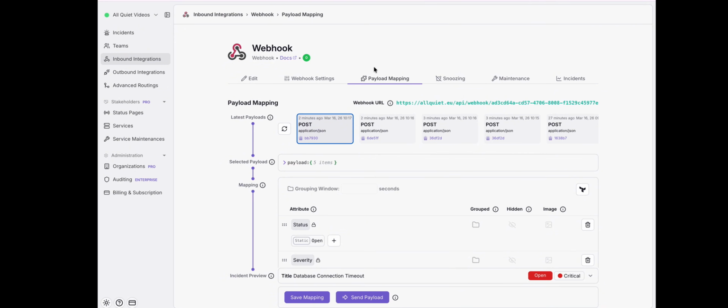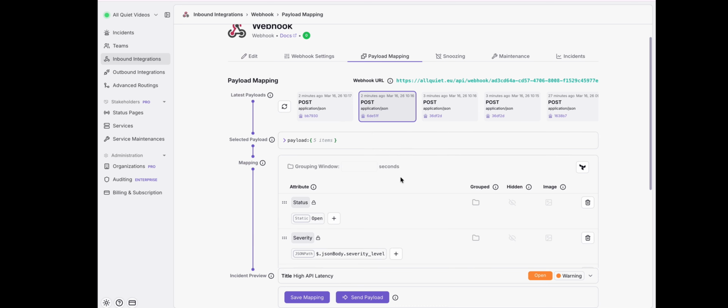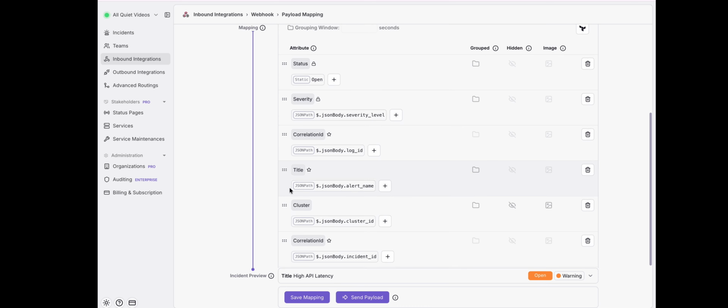Now, let's look at our payload mapping settings. On top of the page, you will find the payloads that created both incidents, both with cluster ID as production east. We already mapped the cluster ID against the cluster attribute. To activate grouping, we now have to find the grouped column and activate grouped for this specific attribute. Save your integration settings.